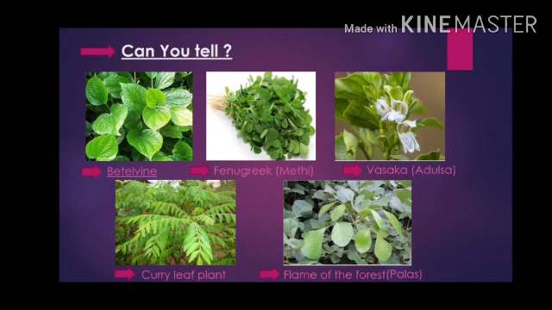Coming to the third plant, vasaka, that is adulsa. It is a medicinal plant, specially used to cure cough and cold. Fourth one is curry leaf plant. You all know the meaning of curry leaf plant? Yes, it is kadi patta. It is used as a tempering ingredient. What do you mean by tempering ingredient? That means while giving tadka, your mummy must be giving tadka to dal, sabji, yes or no? It helps us to add flavor to our food.